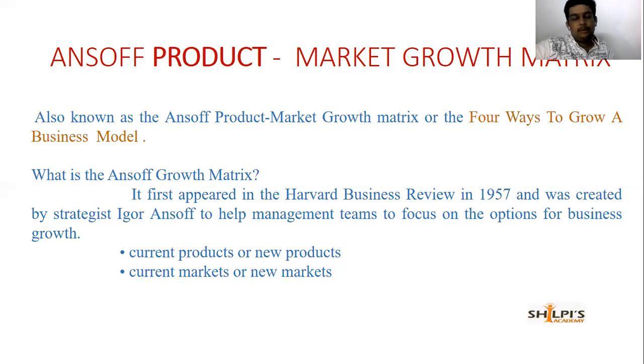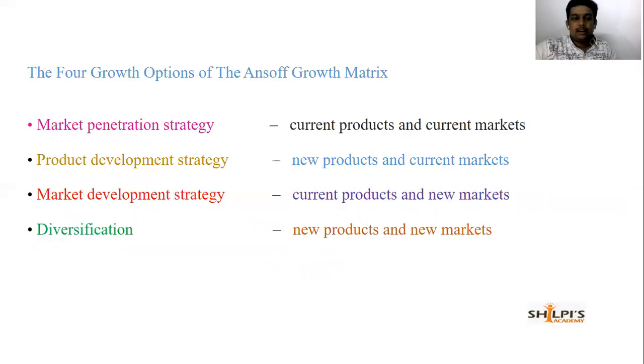2 things we'll be concentrating on in this: the products and the markets. We'll have either current product or new product, and current market or new market. These are the 2 things which we'll be looking at. These are the 4 growth options. You should remember this: market penetration, product development, market development, and diversification. Right? Market penetration, it is about the current products and the current market. We have a current product now.